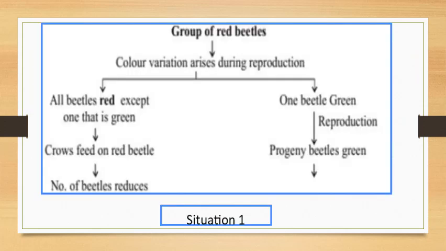This is a group of red beetles divided into two groups. Color variation arises during reproduction. All beetles are red except one, that is green. In the second case, there is one green beetle. In the first case, crows feed on the red beetles, then the number of beetles reduces. In the second condition, when one green beetle reproduces, the progeny beetles are green. This is situation 1.